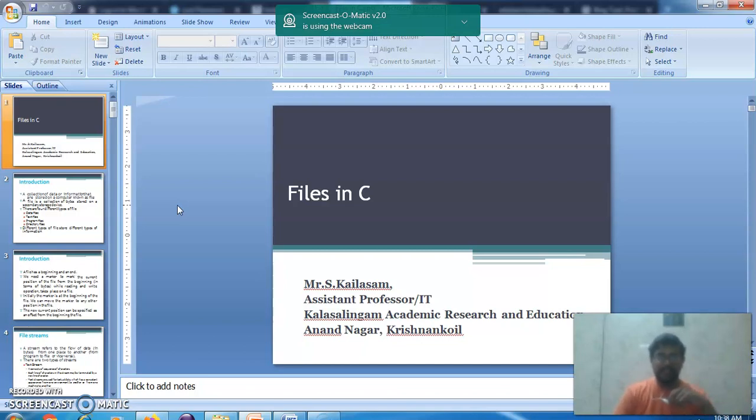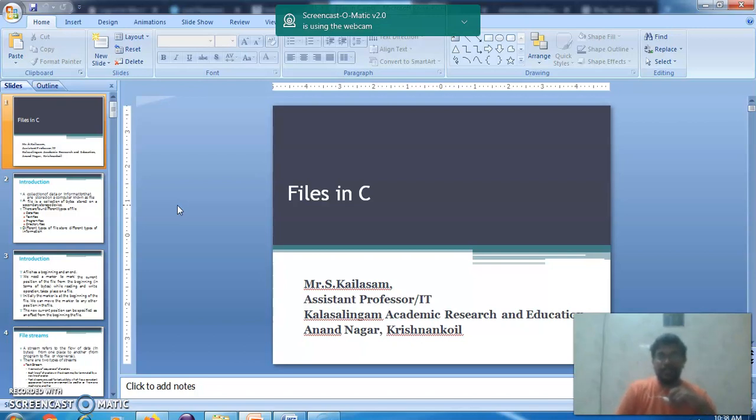Next, with the use of file concepts, we are going to access a separate file from your main program. We write the main program, and in it we can read data from a separate file, or write a separate set of data to a separate file, or both can be used at the same time. We can read from one file and also write to another file. Those are possible. Why do we need to go for file concepts?